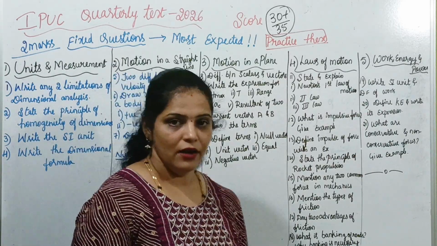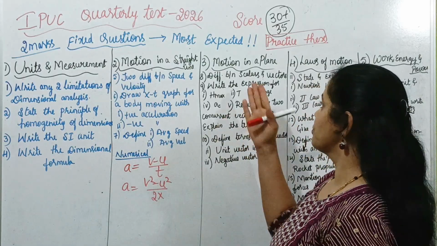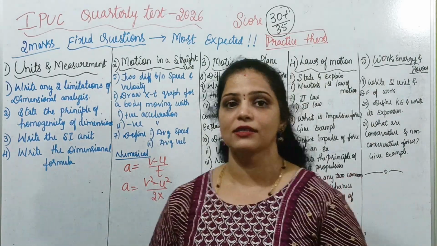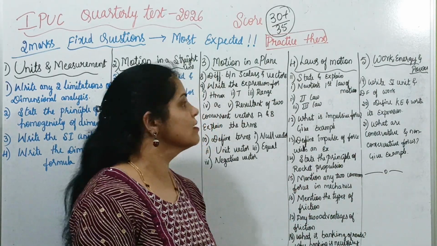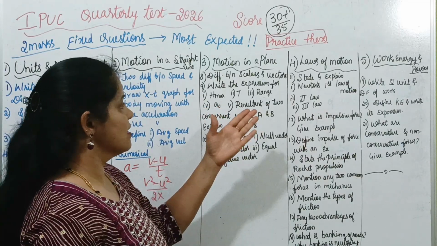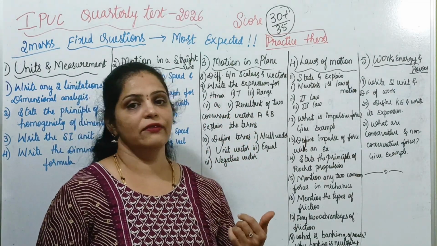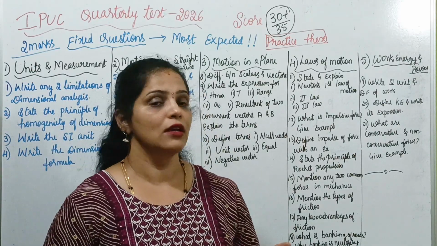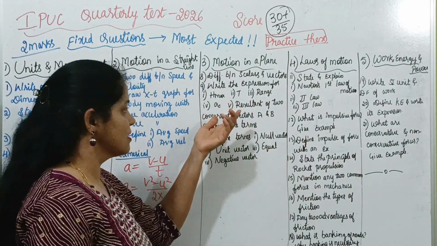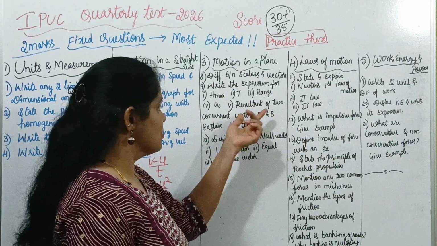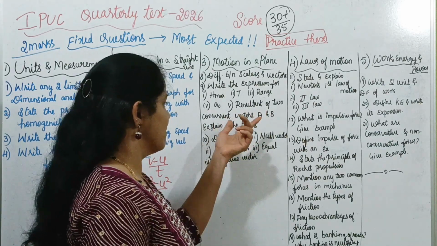And go through the third chapter, motion in a plane. Here the most expected questions are like this: difference between scalars and vectors. Write the expression for maximum height, time of flight, range of projectile, or the expression for centripetal acceleration and resultant of two concurrent vectors A and B. Explain the terms.